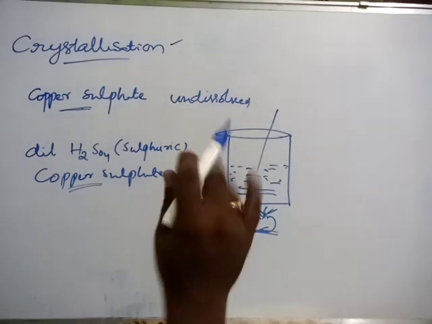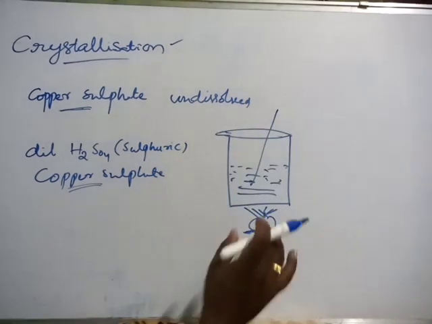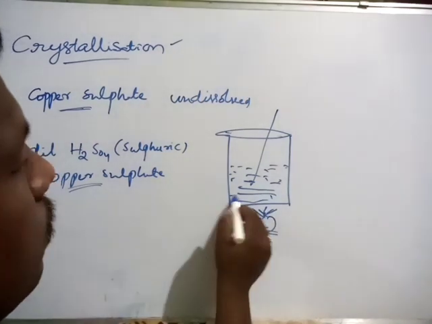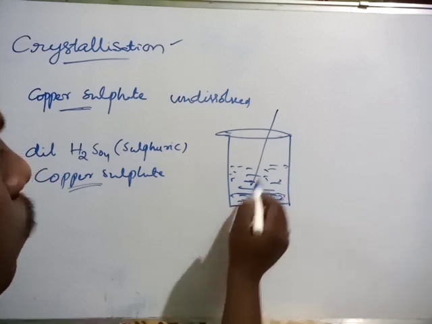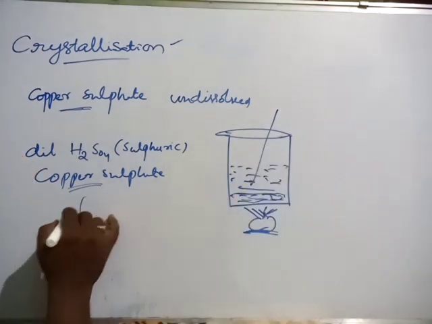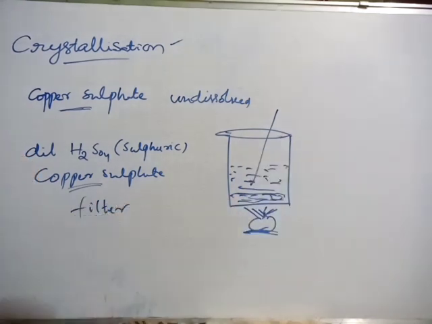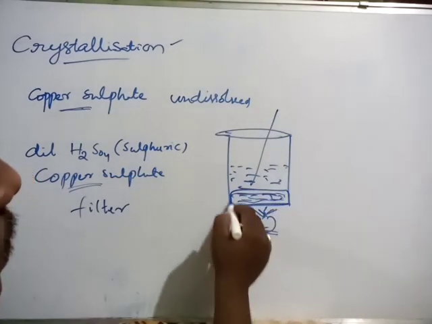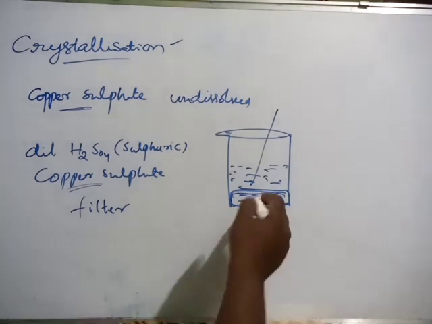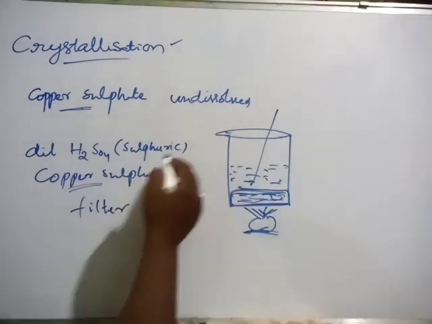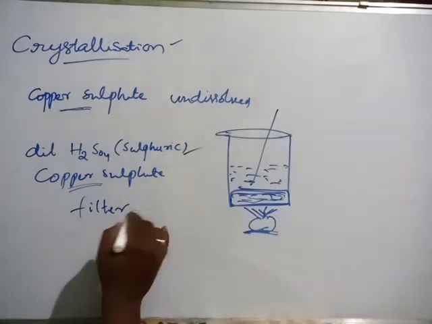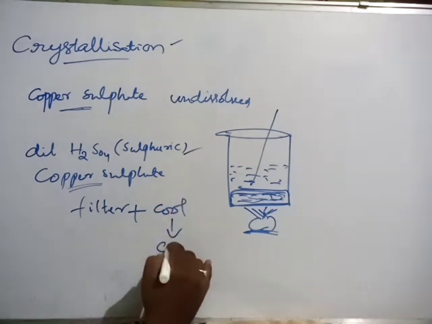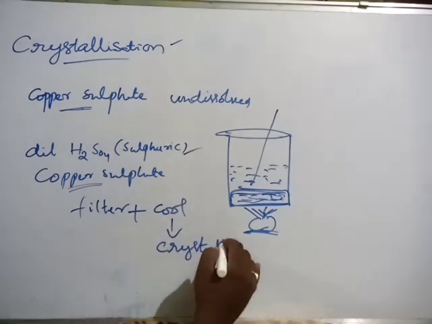Then we have to stop the process and stop the heating also. Where we got undissolved copper sulfate, we have to filter. After filtration, the sulfuric acid will be there, so we have to filter and cool it, then we will get crystals.